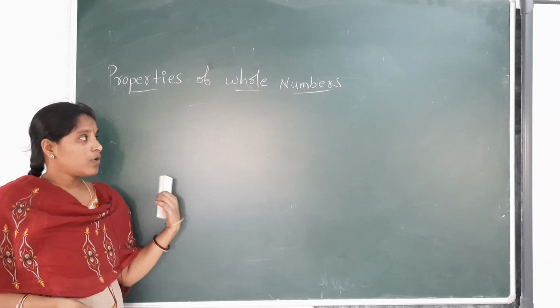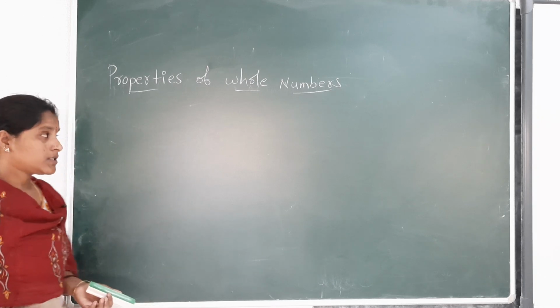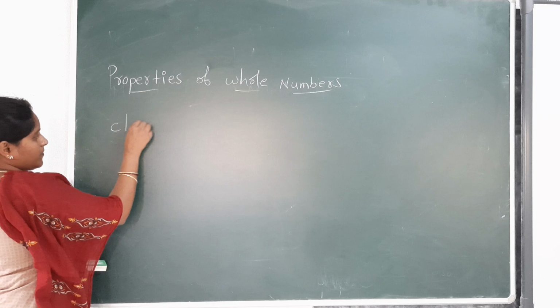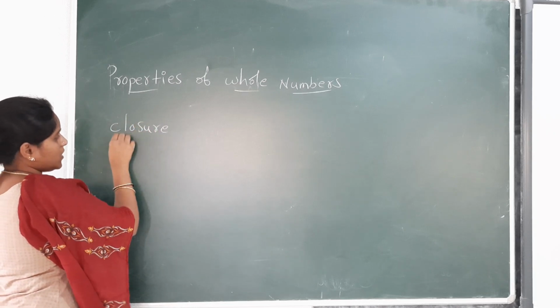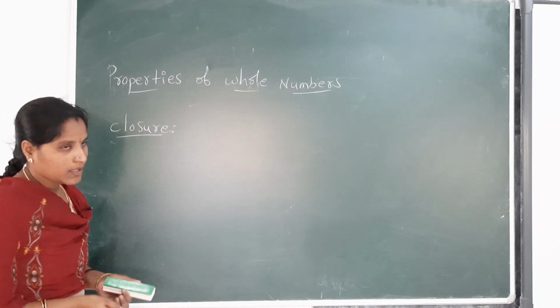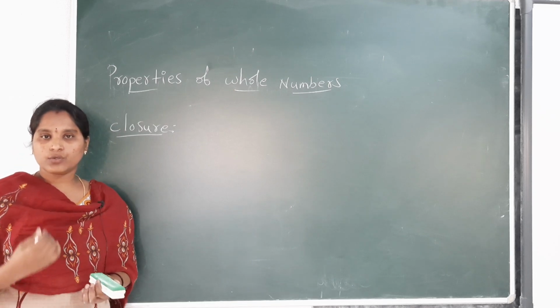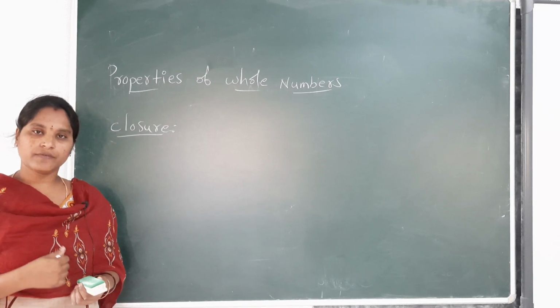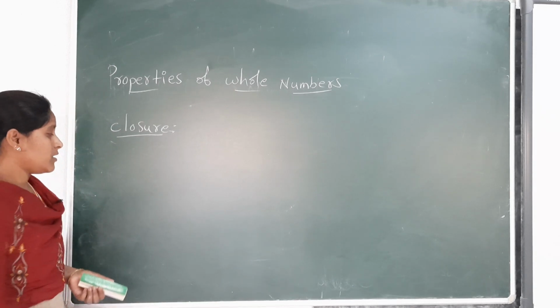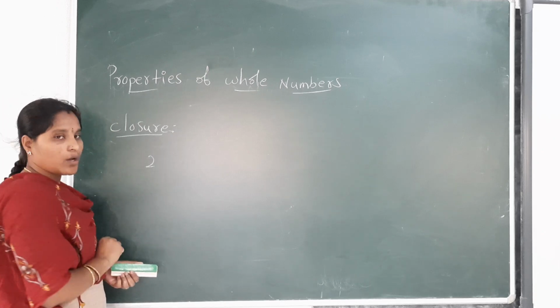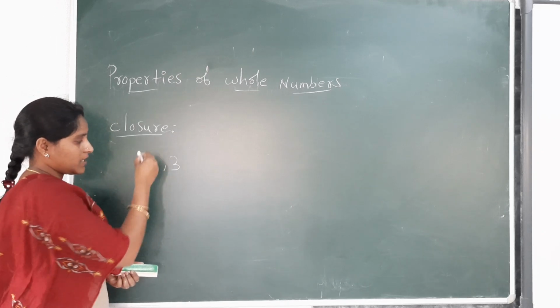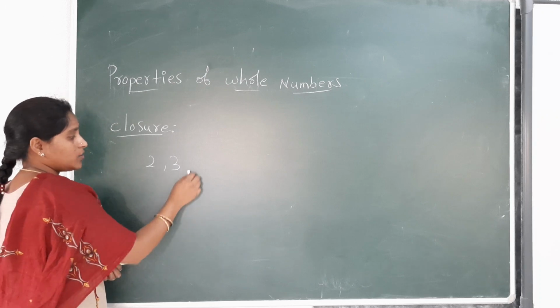The first property is the closure property. If we take any two whole numbers and add them together, then we again get a whole number. For example, here 2 is a whole number and 3 is a whole number, and added together,